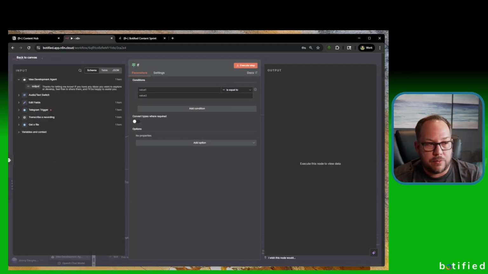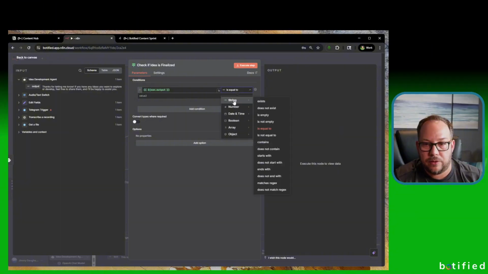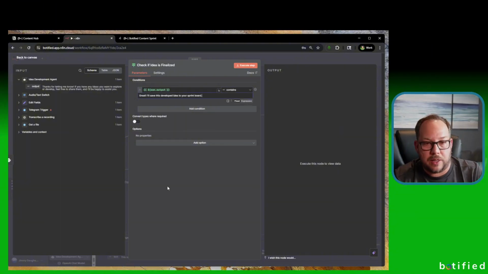So what we're looking for here is if the idea is finalized. So that's what we're looking for here. So I'm going to add that in. So check if idea is finalized. That's what we're going to call this one. So basically output here, json.output, which in this case, is the agent's reply. What this is looking for is if it is saying something that contains a value, something like this: "Great, I'll save the developed idea to your sprint board." So it's looking for this output here.